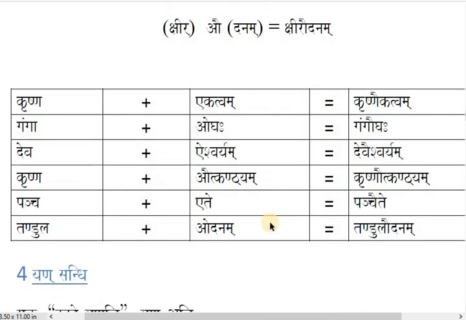We have some examples, students. Krishna plus Ekatvam. O plus A becomes I. So Krishnai Katvam. Ganga plus Ogaha. A plus O is equal to Au as per the rule. So Gangau Gaha. Deva plus Ishwaryam, O plus I is equal to Devaiswaryam. Krishna plus Au, O plus Au also Au. So Krishnaut Kantyam. Pancha plus Ete, O plus A, I. Panchaite. Tandula plus Odanam, O plus O, Au. Tandulau Danam. Alright, as per the rules, we have these answers just for practice.